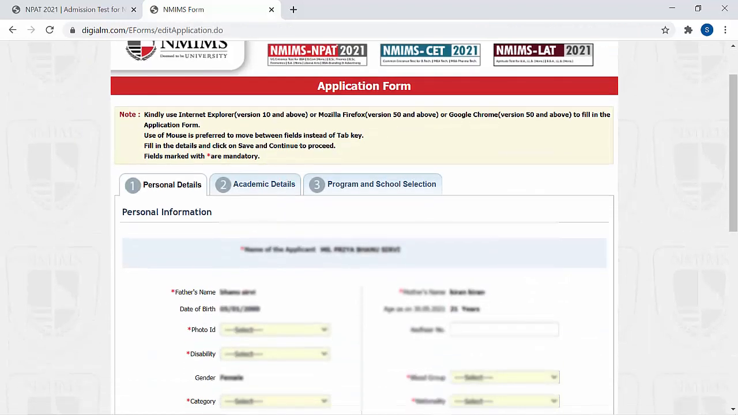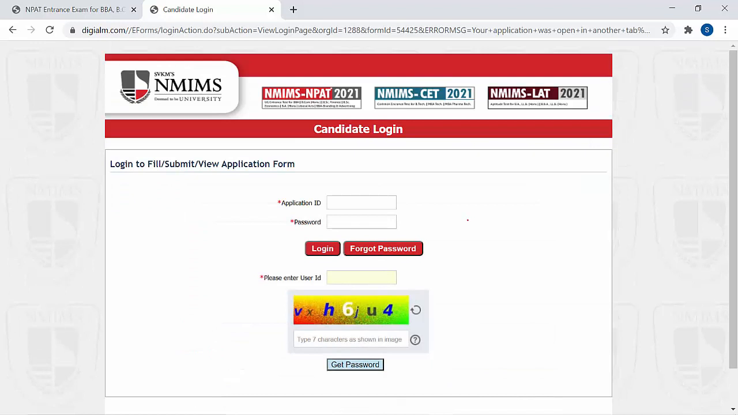Now friends, this is the application form. You have to fill in all these details. Once you have filled in all the details, you can log in here. Even if it's incomplete after filling your application form, don't worry guys. From the login page, you can fill, submit and view your application form. Enter the application ID and password which were sent to your mail ID. Just check your inbox, and enter the application ID and the password.